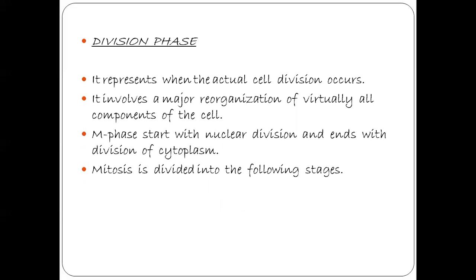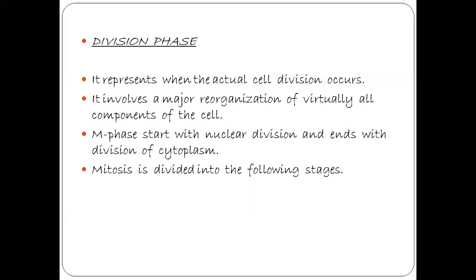In cell division, there are two phases. One is the interphase and the second is the division phase. In interphase, the preparation of the cell takes place, and the next phase is the division phase. In this division phase, the cell undergoes the actual division and forms the daughter cells.